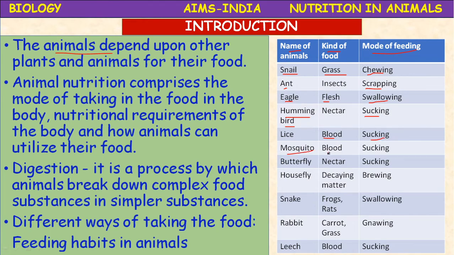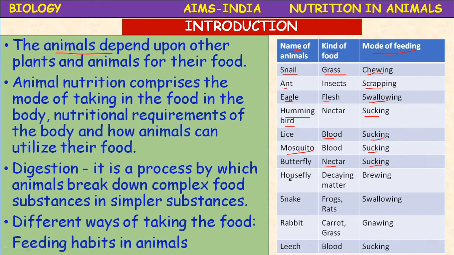The male mosquitoes feed on the sap of plants. The female mosquitoes feed on the vertebrate blood. The mode of feeding is sucking. Butterfly. Butterfly possesses a proboscis. It feeds on the nectar, and the mode of feeding is sucking.